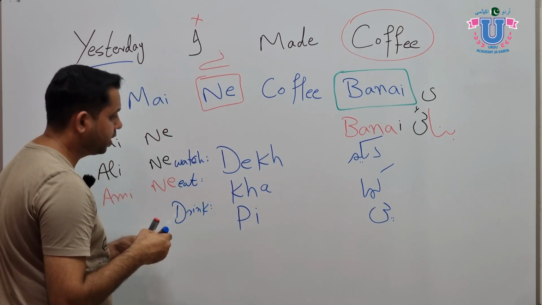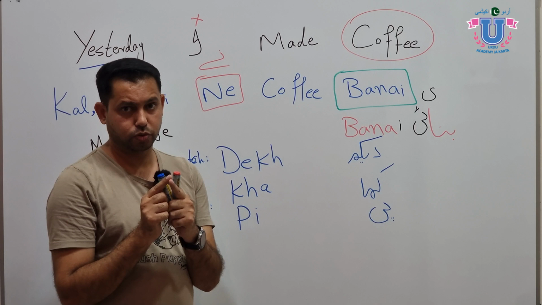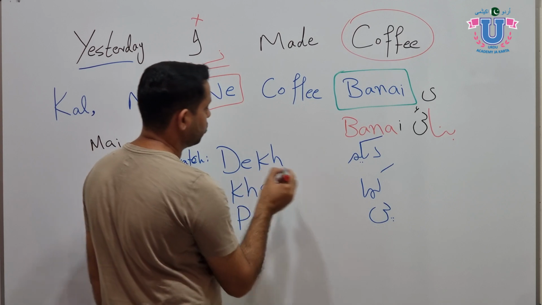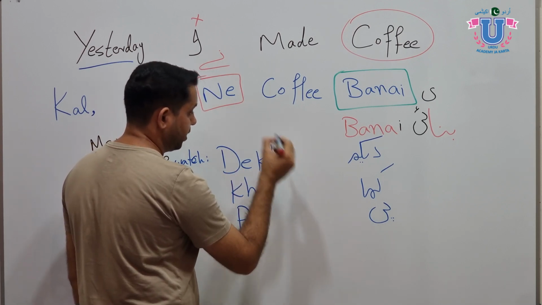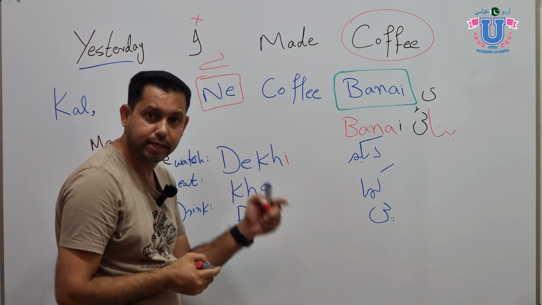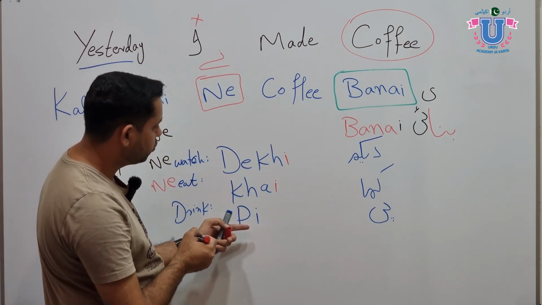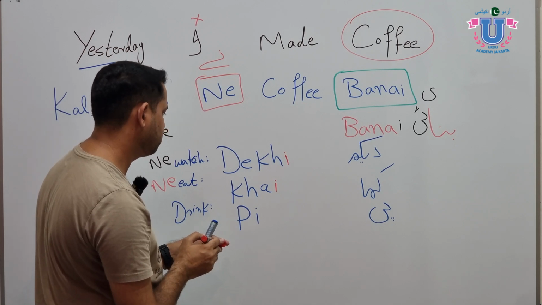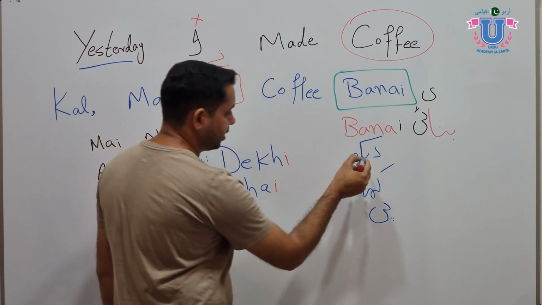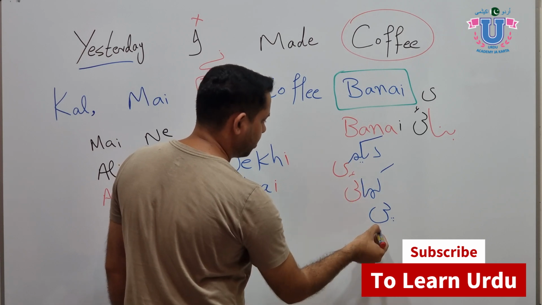Okay, now how to conjugate these verbs in the past tense? Today, as I said, we are only learning the feminine, not masculine or plural. For the feminine, you just need to put i in the root of the verb. Dekh will become dekhi, which means watched. Kha will be khai. Pee already ends on the i sound, so we do not need to change it. I think there are not many verbs that end on the i sound, so drink is unique. Same here: dekh will be dekhi, kha will be khai, and pee will remain the same.